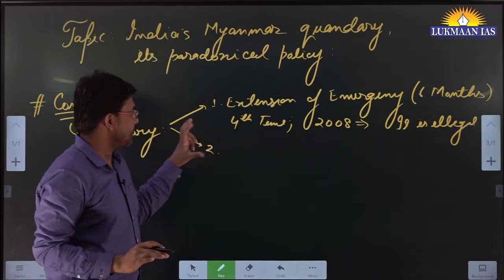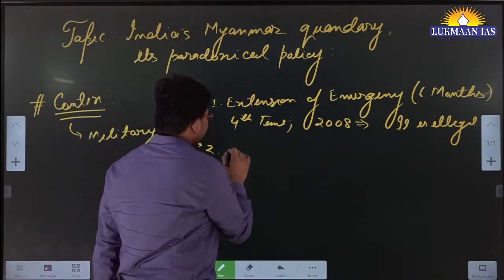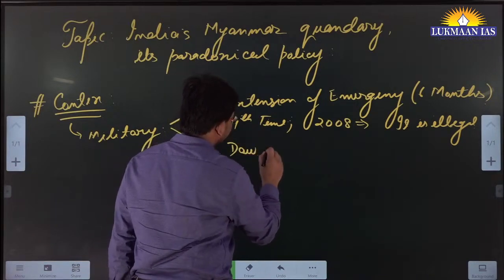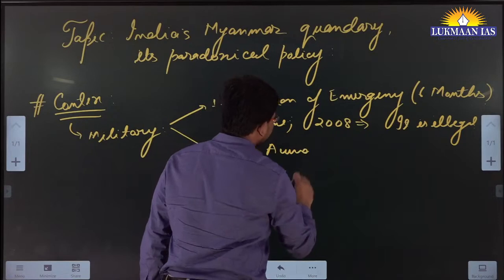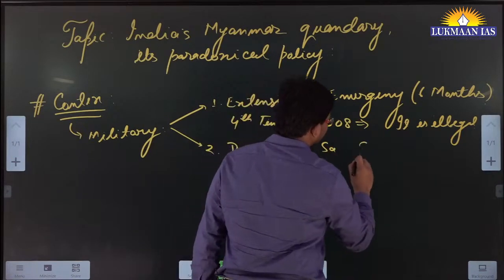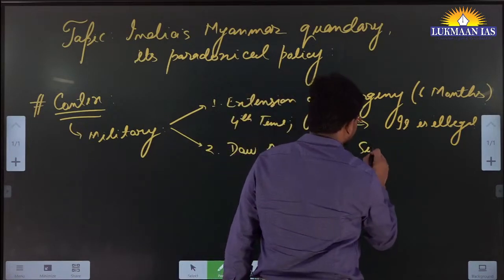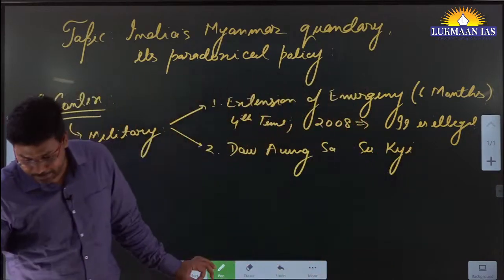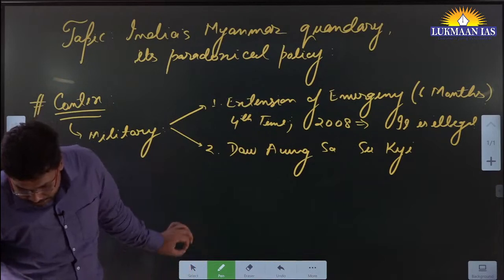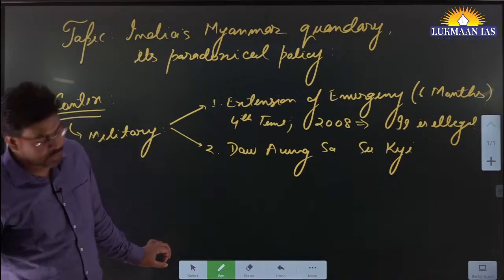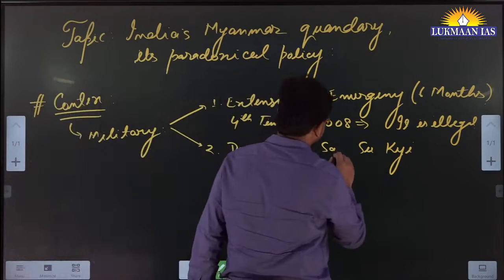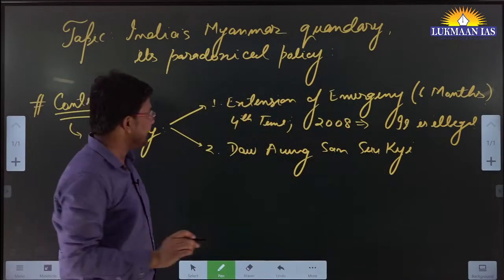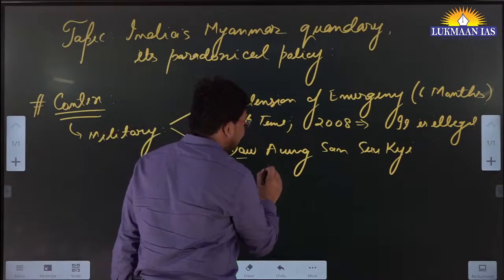Second thing is, okay, they have decided to release a political leader, Daw Aung San Suu Kyi. So there is a political leader in Myanmar. Her name is Daw Aung San Suu Kyi. Okay. So this political leader, she is a lady.